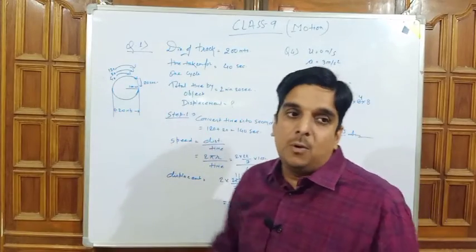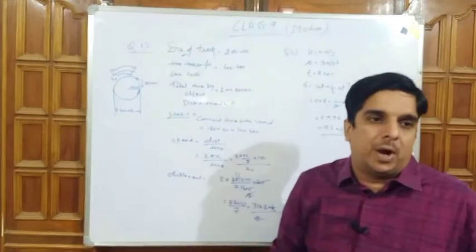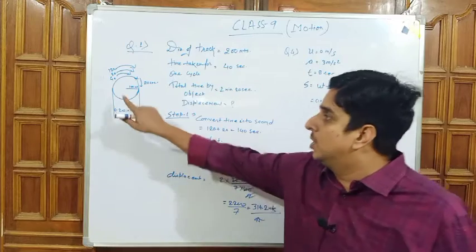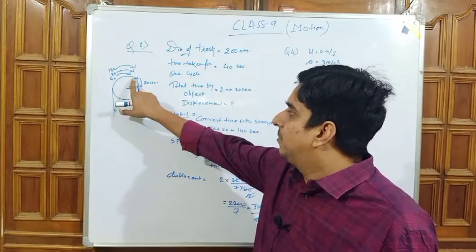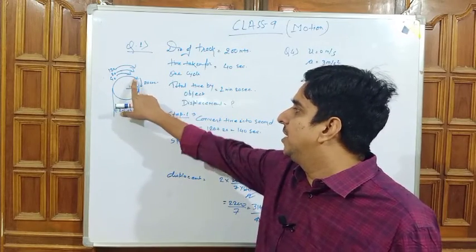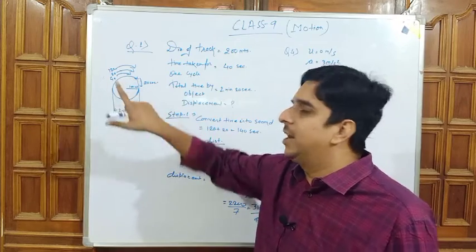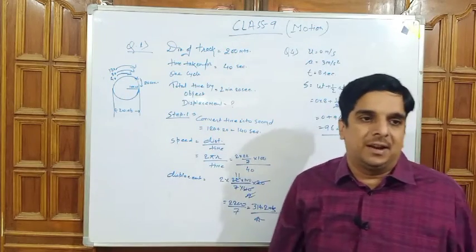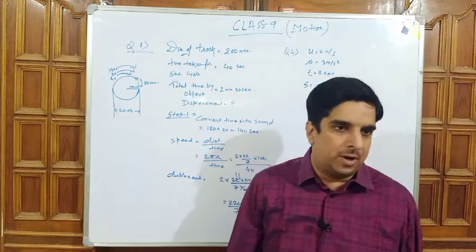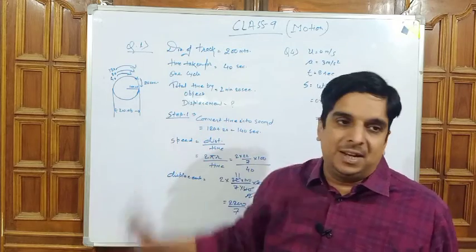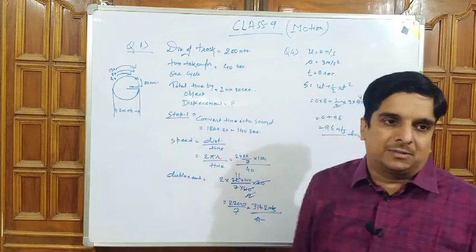Now according to the second point, to complete one cycle means that if the object starts moving from this point and reaches this point again, it will take 40 seconds. So by the picture we can easily understand our given data.